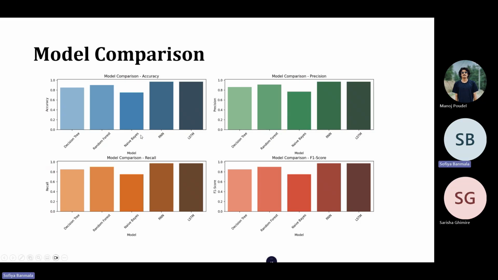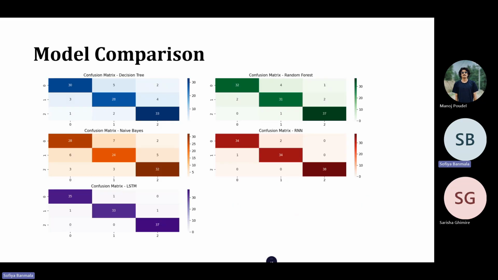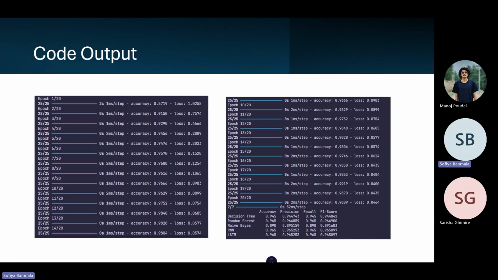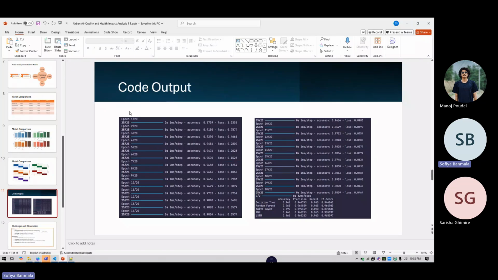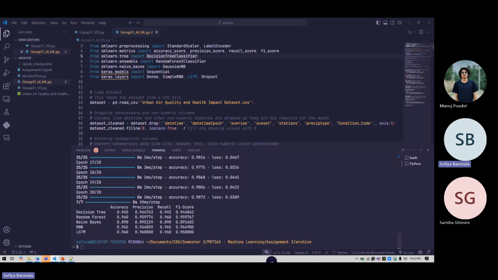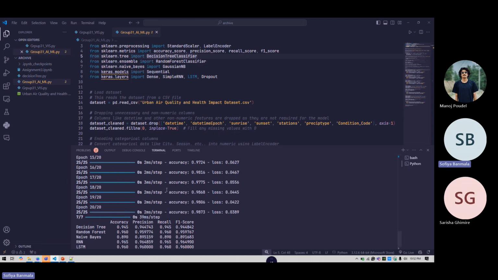These are the model comparison visualizations of the same models that we discussed earlier. And this is the snapshot of the code output that we have done. So this is the code and this is the output from the code.